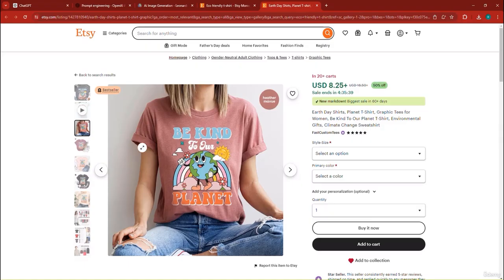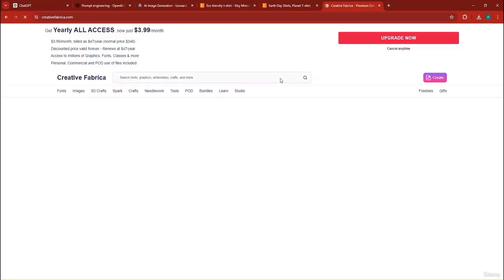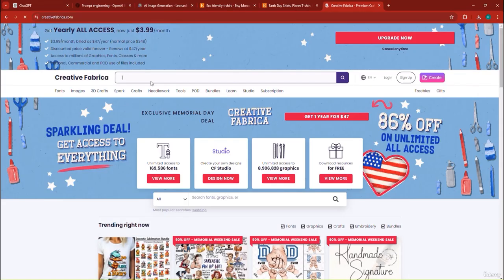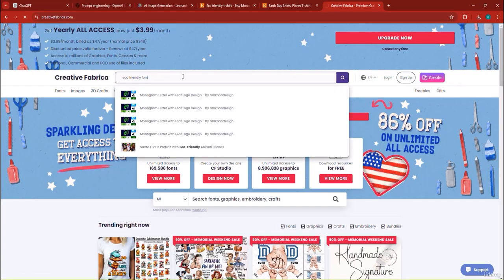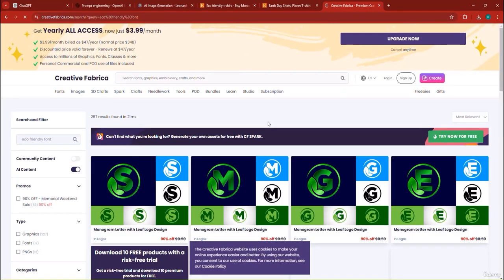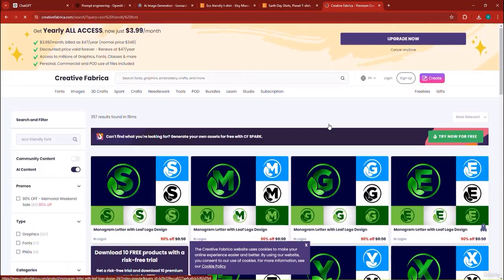Now, by the way, the fonts that they have used here, they have used Creative Fabrica. So Creative Fabrica is a platform where you can go to. And if you have an account with them, I personally have an account that I pay for every month. On this account, you can actually search for fonts. These fonts can be different from niche to niche. So if it's an eco-friendly niche, you can search for, let's just say, eco-friendly font. And you can look for a particular font that is written using eco-friendly type font, right? So that would match for a design of this particular type. And you can see here we have some interesting fonts that you can download.